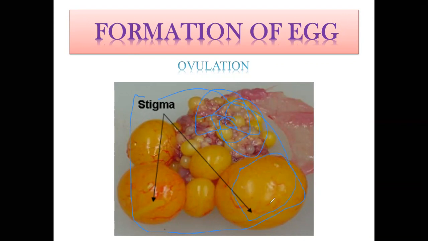So it will be ruptured. This follicle will rupture and whatever yolk is inside will be released. Then on the next day, the next one will be fully mature and will rupture, then after that this, then this. So every 28 to 30 hours, one yolk will be matured. It will be free from the follicle of the ovary and go inside the oviduct, and there the procedure of making an egg will start.